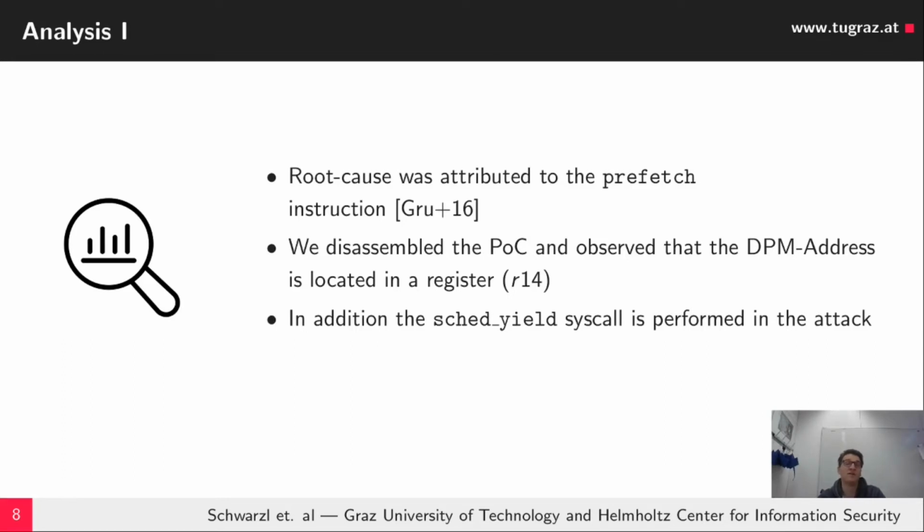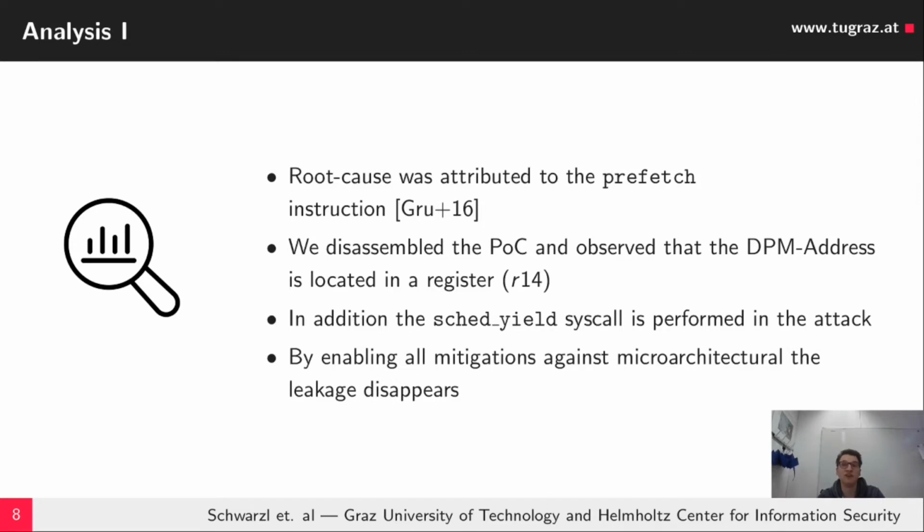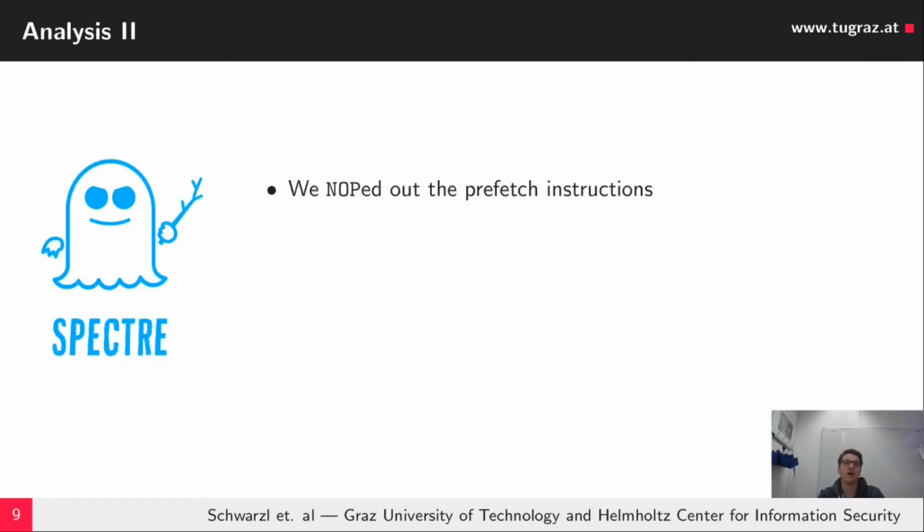So what we then did was enable all mitigations against all types of microarchitectural attacks, and suddenly the leakage disappeared. As a next step, we knocked out all the prefetch instructions, but for some reason cache fetches still occurred, meaning that it might have something to do with the value in the register, the direct physical map address.